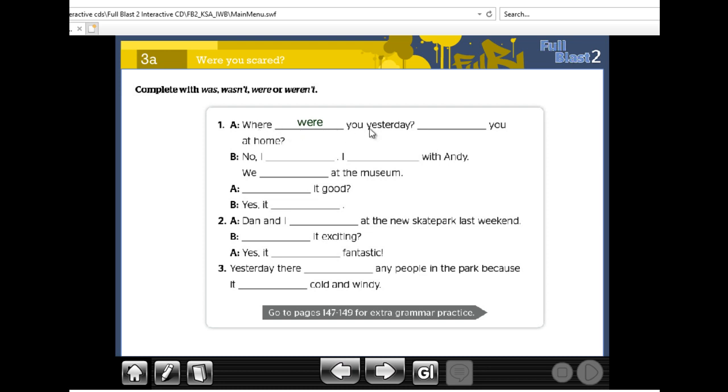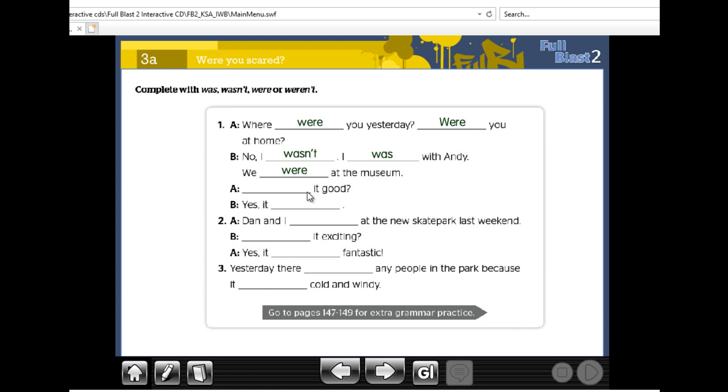Where were you yesterday? Were you at home? The question here: were you at home? Short answer: no, I wasn't. A new sentence: I was with Andy. We were at the museum. A question.